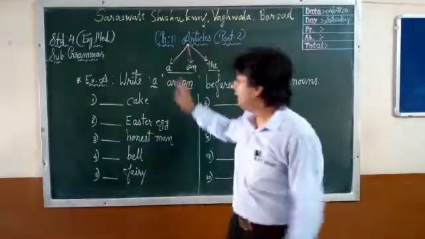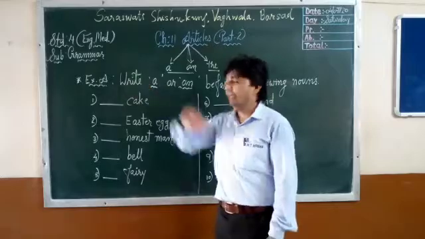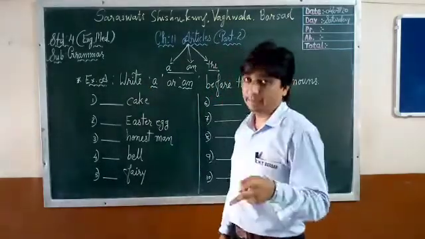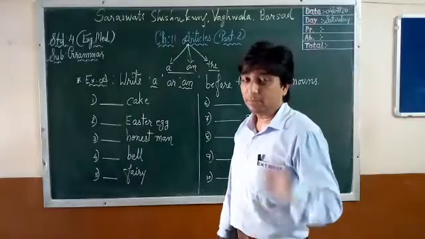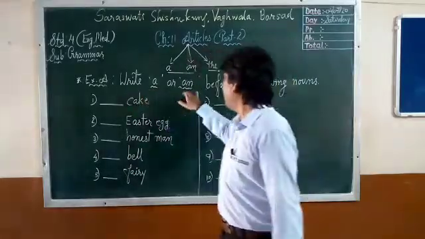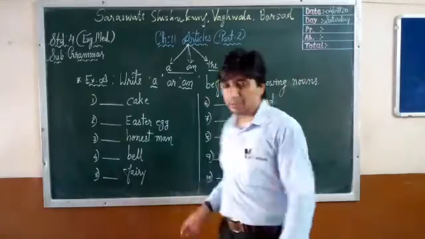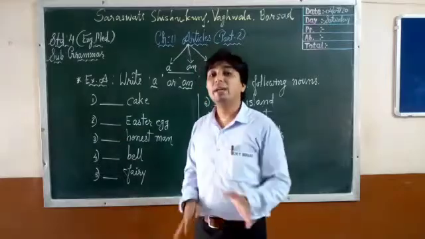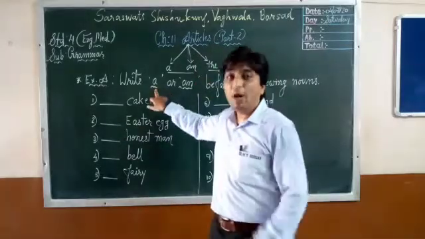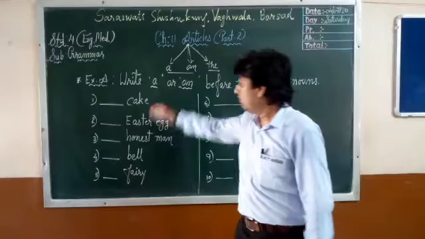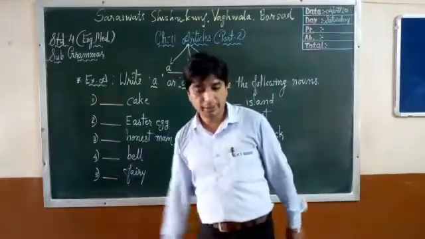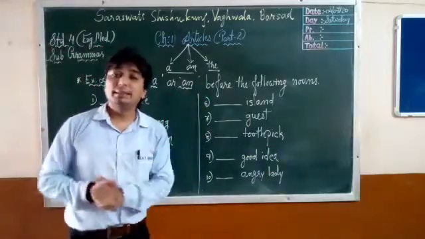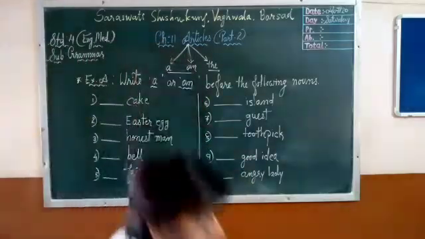Okay, so now let's see our exercise A. What is the heading? Every time I am telling you, read the heading twice until you understand it. Write a or an before the following nouns. Very easy. Blanks are given, nouns are given. What we have to do? We have to write a or an article before this noun. I hope you have understood the rule. So let's begin.